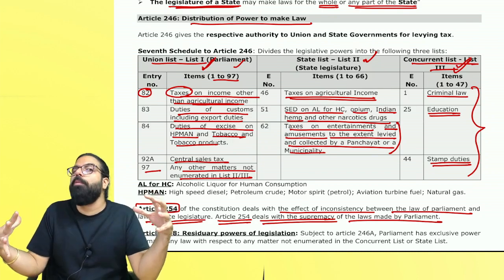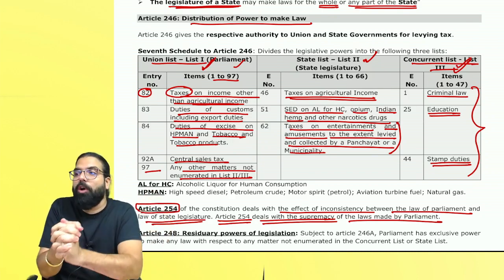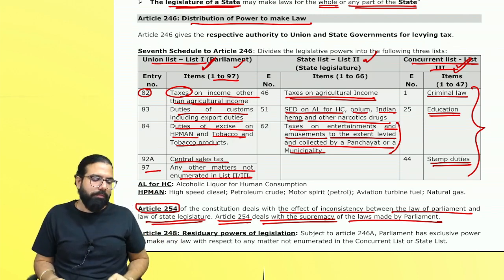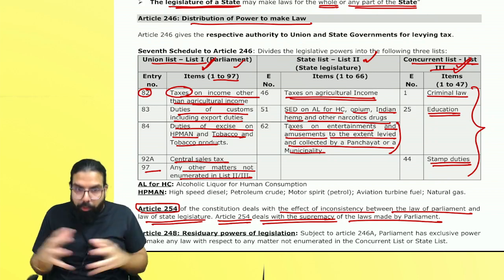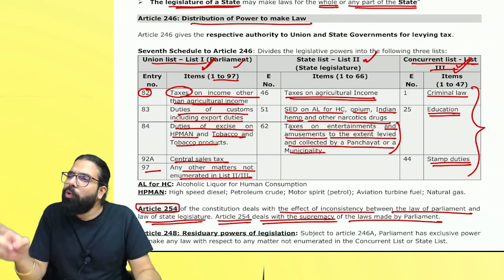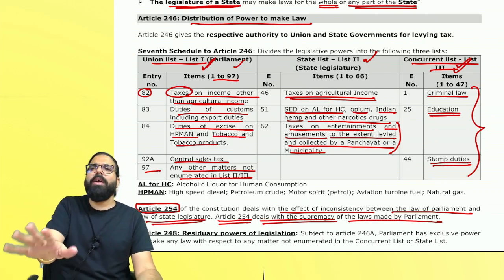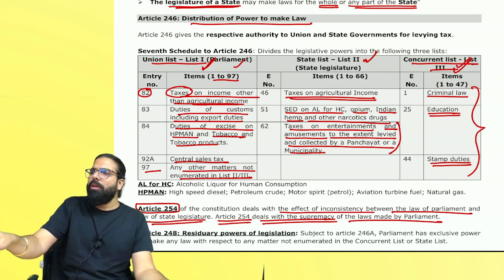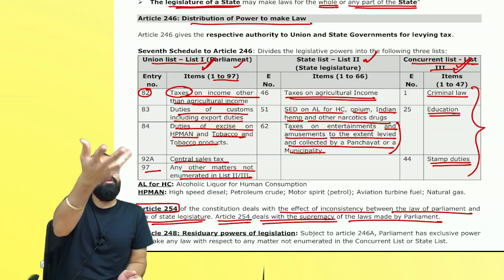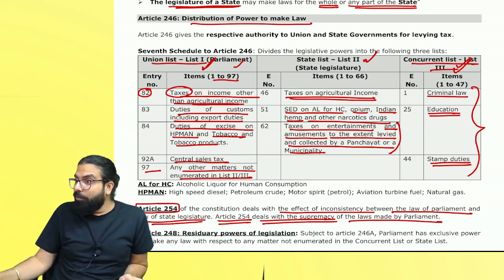GST's law is made by whom? Both the governments together. Yes or no? Louder. Both the governments make the law together. But whose law will always be supreme? States told, hey, GST is coming new, we are also contributing in the revenue. You are also contributing. Why will the central government be supreme? Why will the law made by Parliament be supreme?